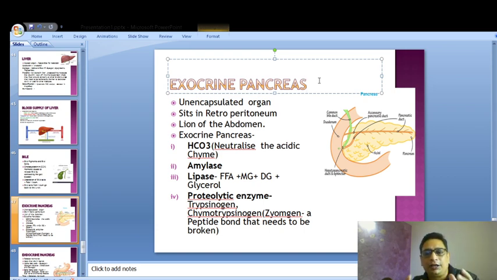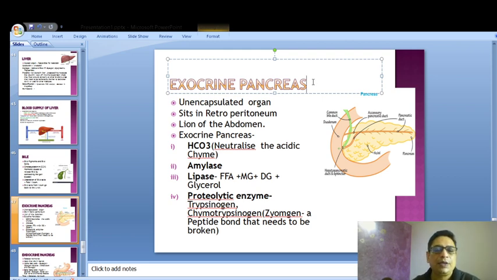It has a different casing of its own, and this is the only unencapsulated organ. Everything else apart from the pancreas is protected by a capsule, the liver and the kidneys. So if it ever comes to you as a question, name the unencapsulated organ, you can tell it's the pancreas. And it's called the lion of the abdomen because it does so many important things.